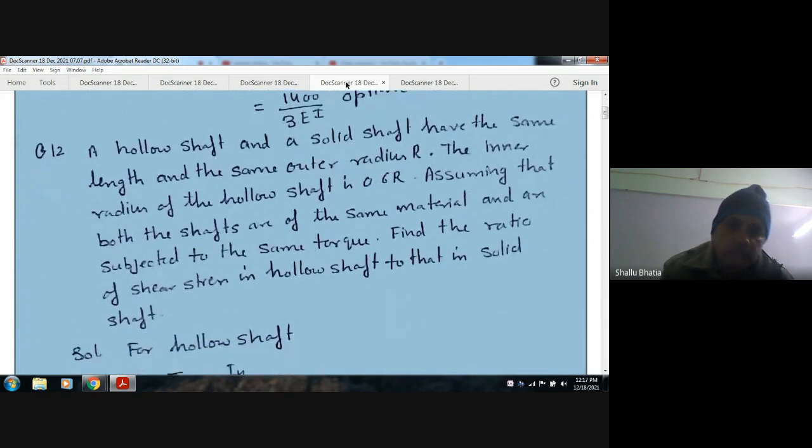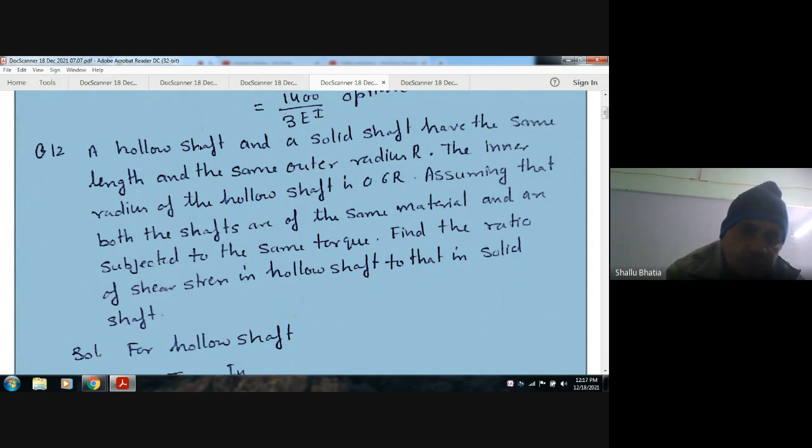a hollow shaft and a solid shaft have the same length and the same outer radius. The inner radius of the hollow shaft is 0.6 r. Assuming that both the shafts are of the same material and are subjected to the same torque, find the ratio of shear stress in hollow shaft to that in solid shaft.